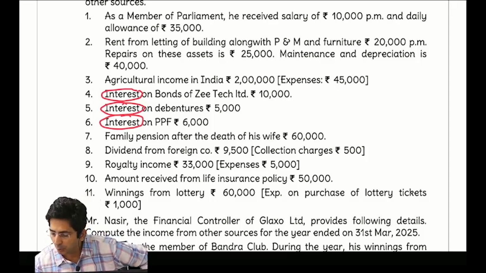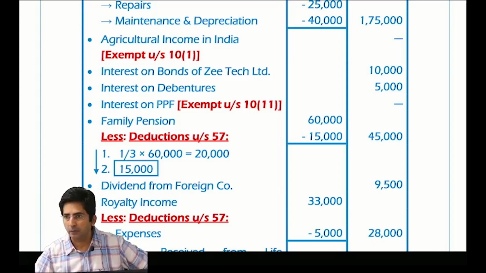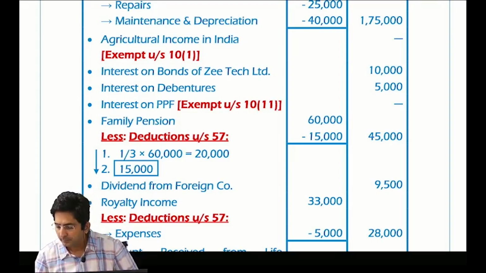So see, this is a normal employee's family pension. So see how I have shown. First in the inner column, 60,000. Less deduction under section 57, 1/3 or 15,000, whichever is lower. So what is lower? 15,000. Outer column, 45,000.